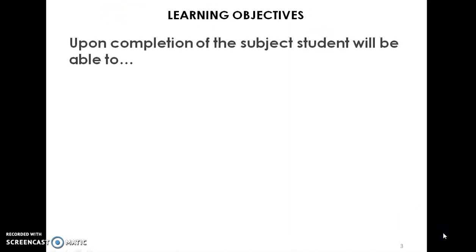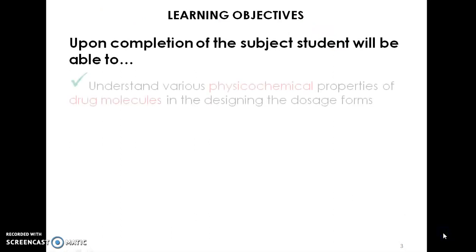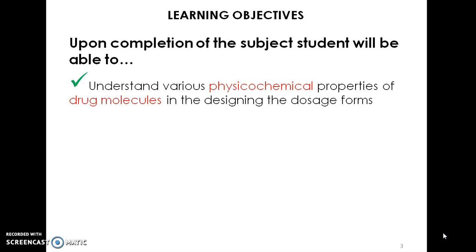The learning objectives under this subject are as follows. Upon completion of the subject, the student will be able to, firstly, understand various physicochemical properties of drug molecules in the designing of dosage forms. As we discussed earlier in scope, when you understand the physicochemical properties of various drug molecules, we can utilize those drug molecules in dosage forms.